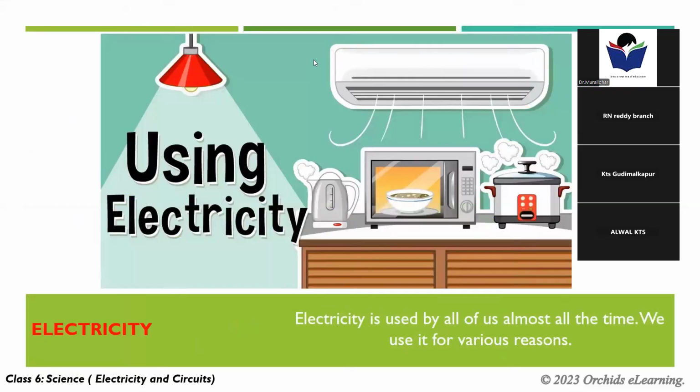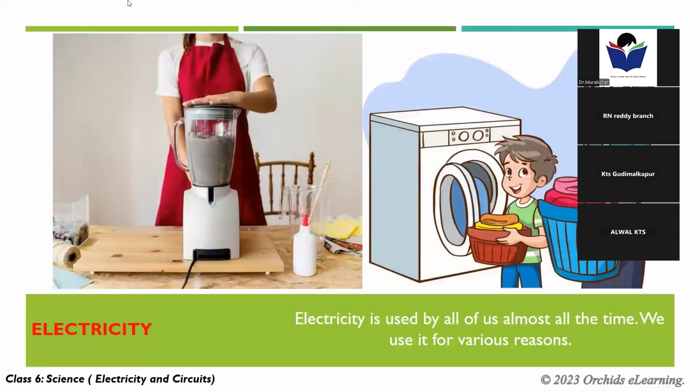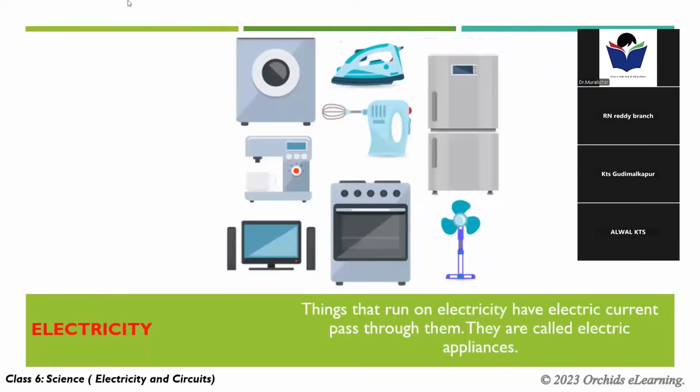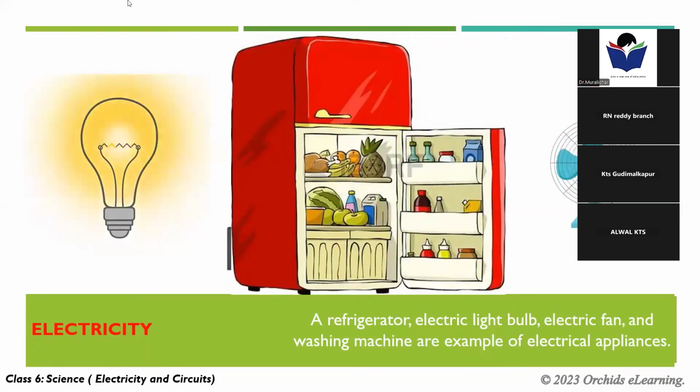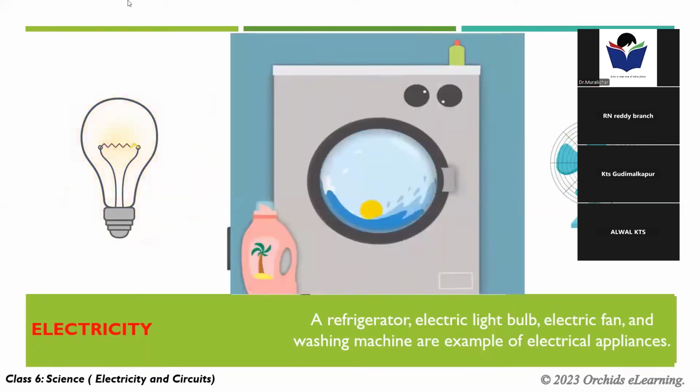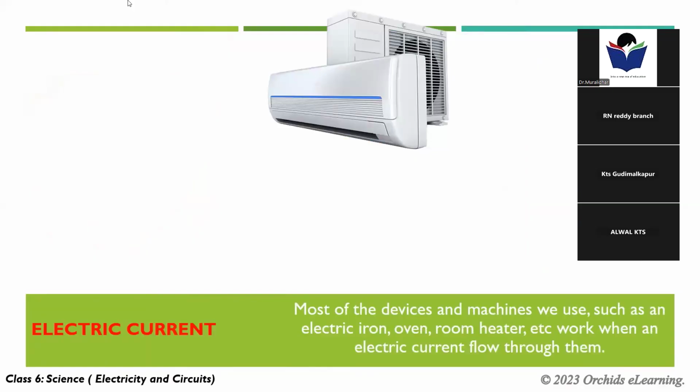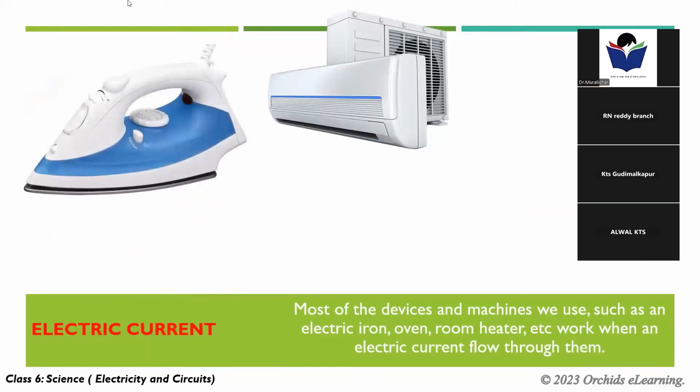Electricity is used by all of us almost all the time. We use it for various reasons. Things that run on electricity have electric current pass through them. They are called electric appliances. A refrigerator, electric light bulb, electric fan, and washing machine are examples of electrical appliances. Most of the devices and machines we use, such as an electric iron,